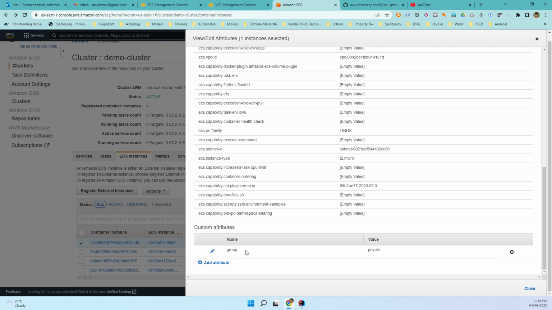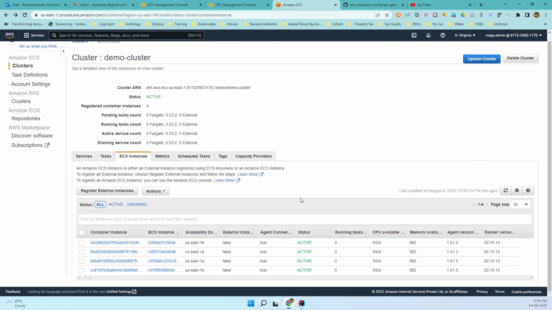When we provision the services, we are going to tell it, please run a task that has this particular custom attribute. So effectively, the book service as well as the config service, we want to be deployed into EC2 instances running on a private subnet. But the API gateway, we want to be deployed into an EC2 instance running in a public subnet. For this, we have given this configuration. So that's the end of this video. We will create the service in the next one.